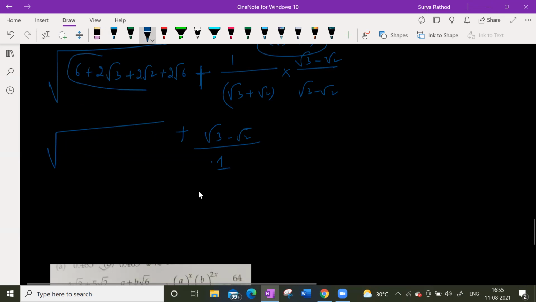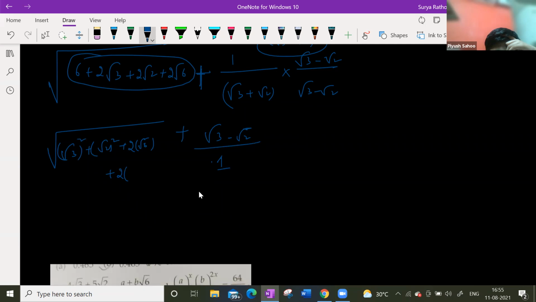This also can be written in the form of some perfect square. What is that? So we use the identity (a plus b plus c) whole square, which is a square plus b square plus c square plus 2ab plus 2bc plus 2ca. Here a is root 3.